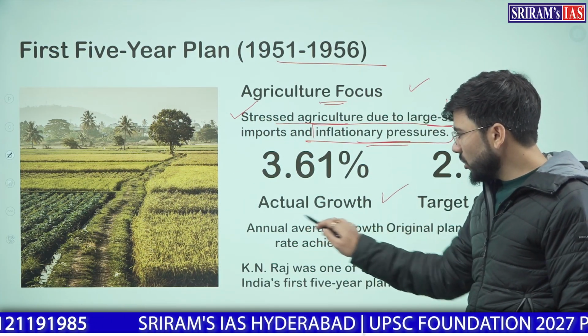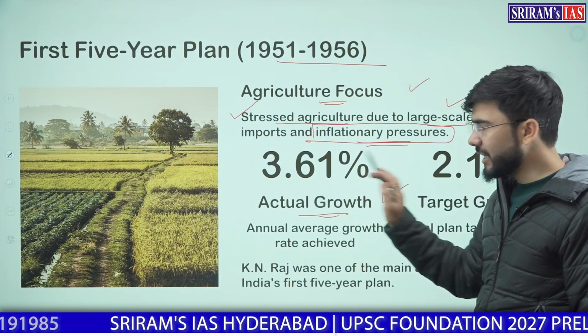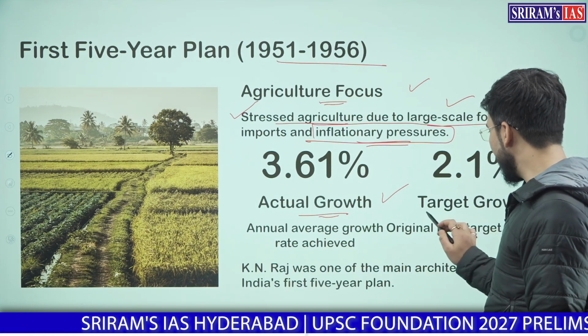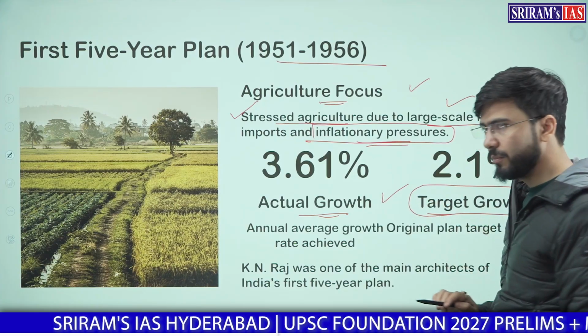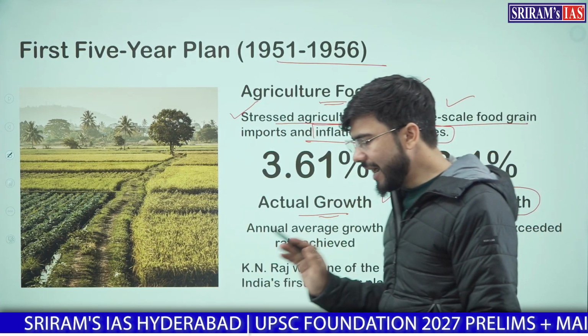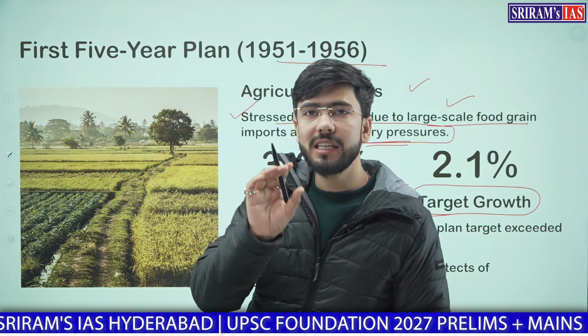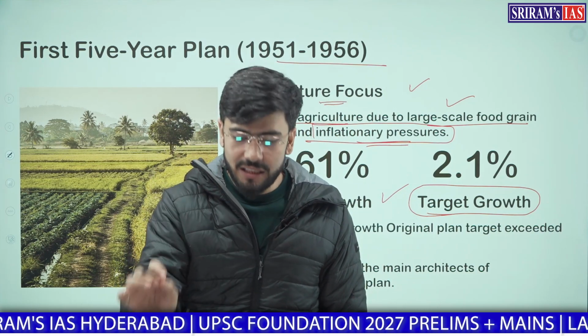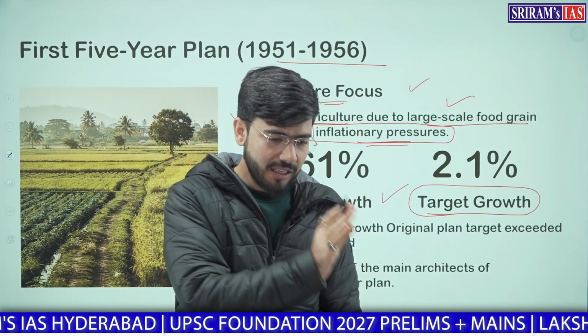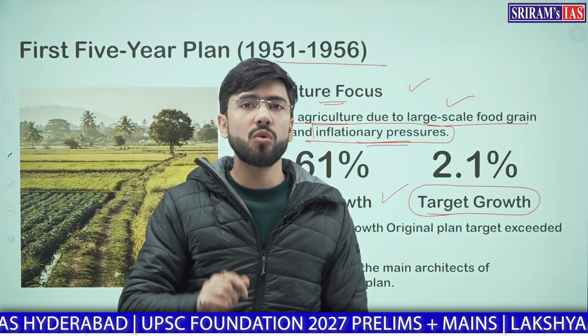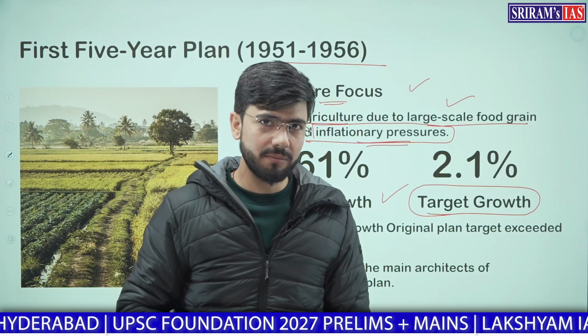The actual growth which this plan achieved was 3.61%. However, our target was 2.1% of growth. Remember that we had minimal growth targets in the initial periods, and this growth rate which India was having in the initial decades was termed as Hindu growth rate. Clear?